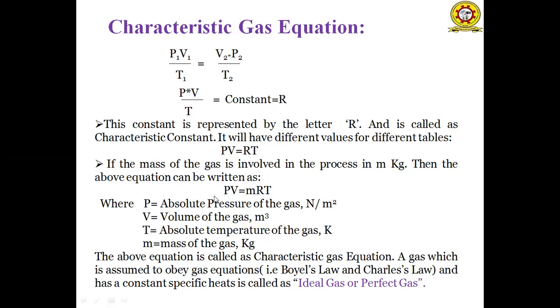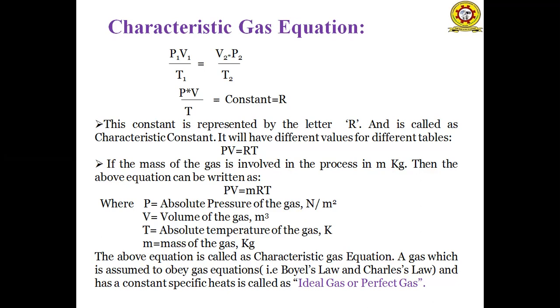Here P is known as the absolute pressure of the gas. The unit of the absolute pressure is Newton per meter square. And V is the volume of the gas. Volume unit is meter cube. And T is the absolute temperature of the gas. Temperature unit is Kelvin. And small m is the mass of the gas. The mass unit is kg. So the above equation is called the characteristic gas equation.